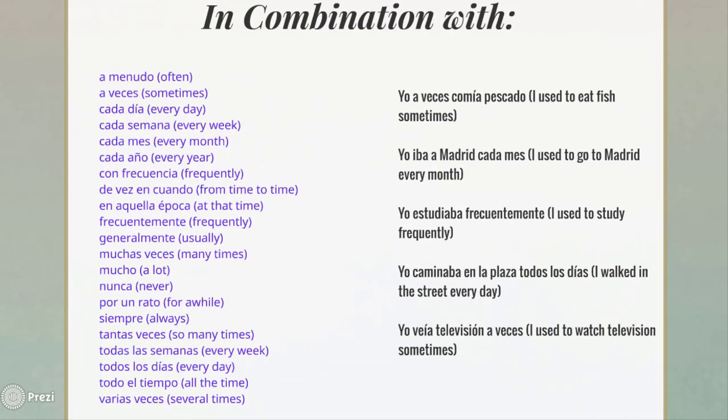Here, I would like you to remember that when we studied the preterite, the simple past, there were some words or expressions that triggered the use of the simple past. For example, ayer, hace una semana, a week ago. Hace un año, a year ago. Okay? We had a set of expressions that triggered the use of simple past. Well, we will have a set of expressions that will trigger the use of the imperfect tense. All of them are related to repetition in the past.